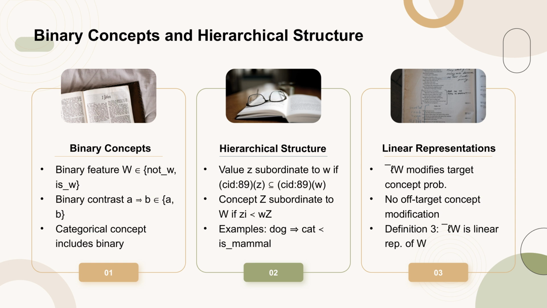Lastly, the chapter addresses linear representations of binary concepts, emphasizing that a linear representation should modify the probability of the target concept without affecting off-target concepts. This is formalized in Definition 3, ensuring that the representation is specific to the intended concept.